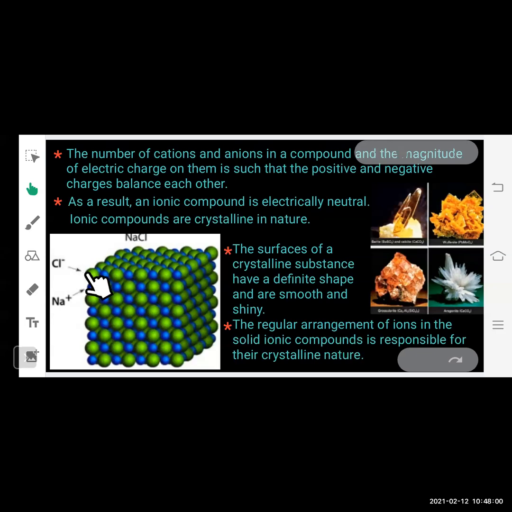You can see here the chloride ion, which is shown by green color, and the sodium ion, which is shown by blue color. You can see they have a regular arrangement of atoms. Sodium and chloride ions are alternately arranged in a particular order. That's why they have a particular shape and a crystalline structure.